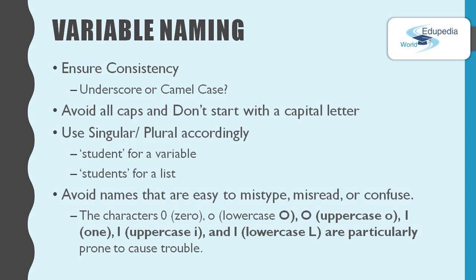The last point is to avoid names that are easy to mistype, misread, or confuse. This will be beneficial for a person who reads your code as well as for you. It's a generally known fact that the characters 0, the uppercase O and the lowercase o are prone to cause confusion. The same goes for the characters 1, the uppercase I and the lowercase l. So use them very carefully.